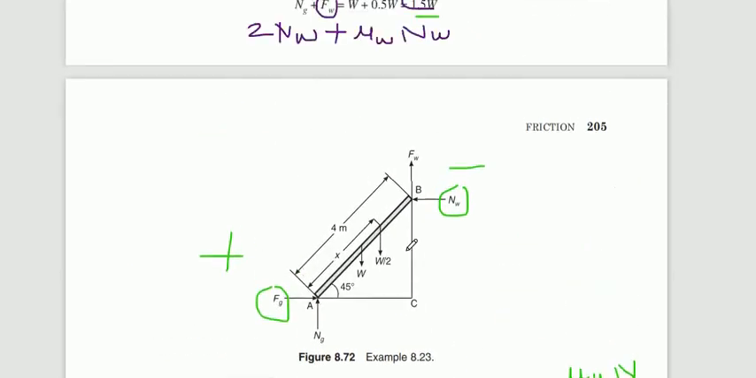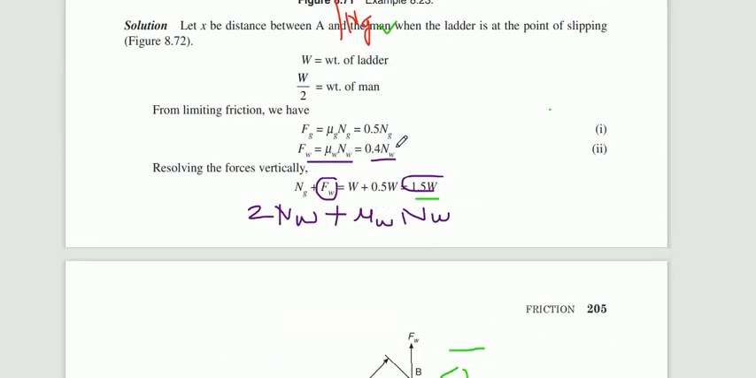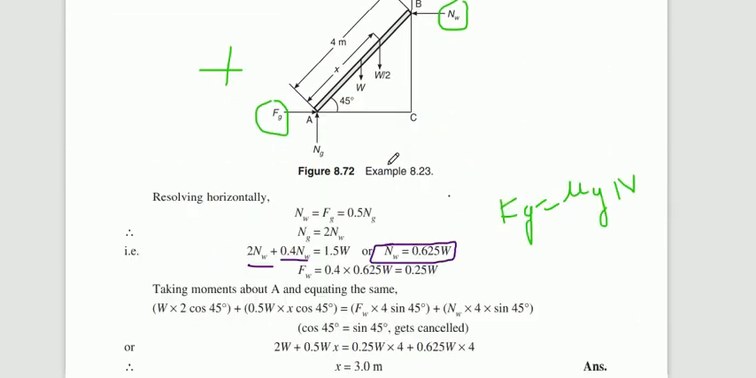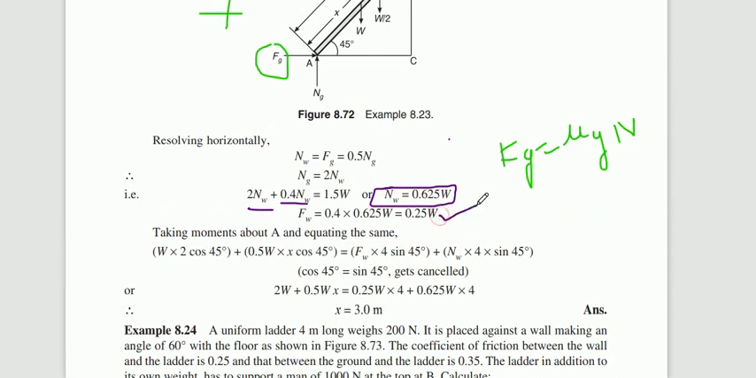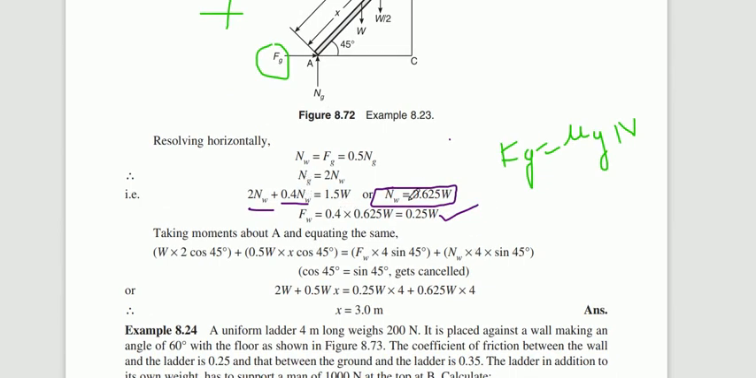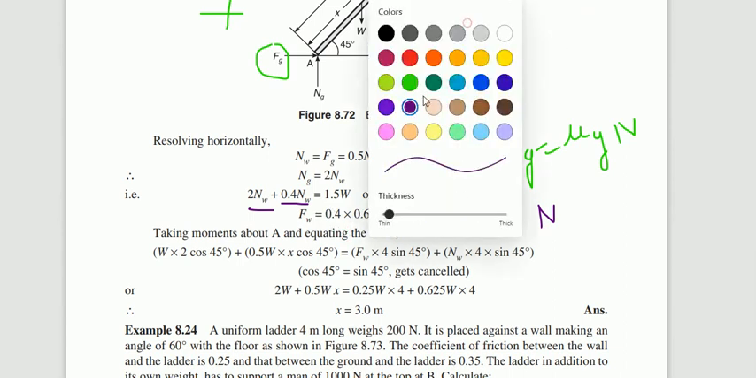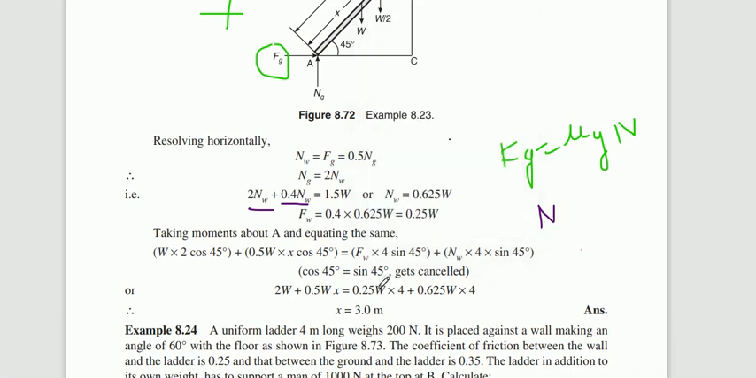Substitute this Nw in this equation for Fw, and you will get the Fw value. So we obtain the values of Nw and Fw in terms of W only. W is the value you need to determine. Now we have the values of Nw and Fw in terms of W only. So now you need to take the moment about point A or point B.